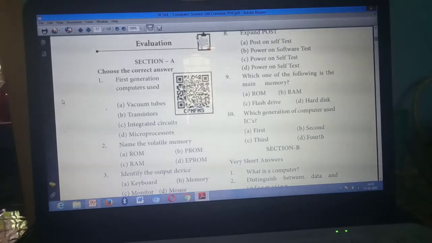Read the first question. First generation computers used in. Which is the answer? Option A, vacuum tube. Okay. First question answer is A. First generation computers used vacuum tubes. Have you marked?